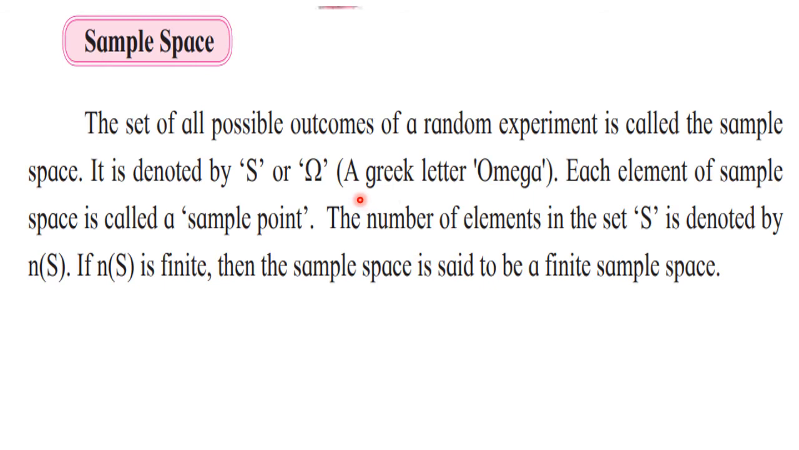Here, every element is called a sample point. And the number of elements in the set is denoted by n(S). You know that if A is a set, then the number of elements is denoted by n(A). Similarly, if the sample space is denoted by S, then the number of elements is denoted by n(S). And here we are going to think of all the experiments where the sample space is finite. So if the number of sample points is finite, then we say that the sample space is a finite sample space.